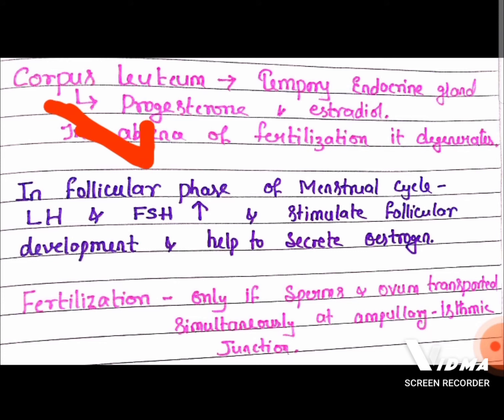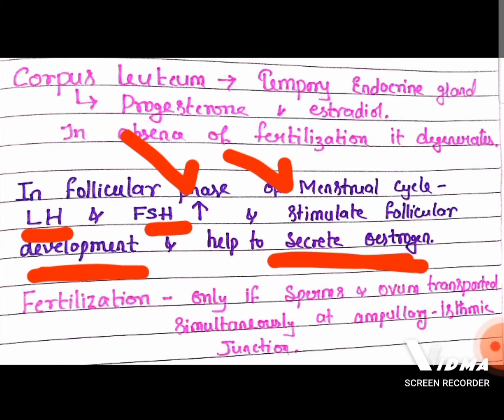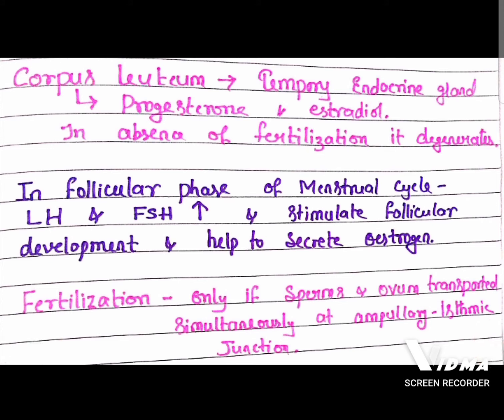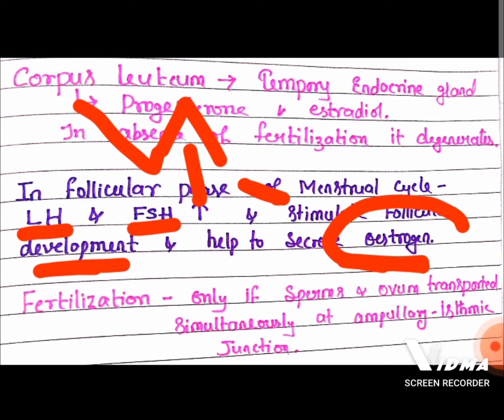So in the follicular phase of the menstrual cycle, the luteinizing hormone and follicle stimulating hormone are going to increase. That stimulates follicular development and helps in the production of estrogen, the female sex hormone. I'll repeat. In the follicular phase, LH and FSH concentration increases. That stimulates the development of follicles, primary follicle to secondary, secondary to tertiary, tertiary to Graafian follicle, and also helps to produce the female sex hormone called estrogen.